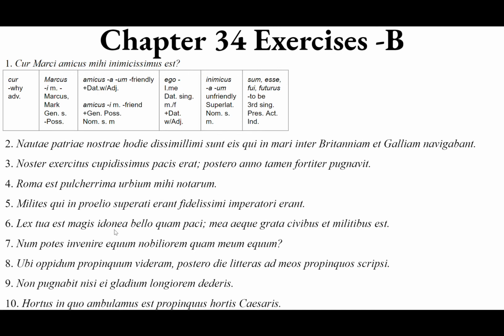Because idone is the stem of the adjective, we don't add the suffix ior, I-O-R, to form the comparative. We just give it the adverb magis, which means more. So, more suitable, idonea. This is the nominative singular feminine form because it has to agree with lex. We have our nominative subject, our linking verb, and our predicate nominative.